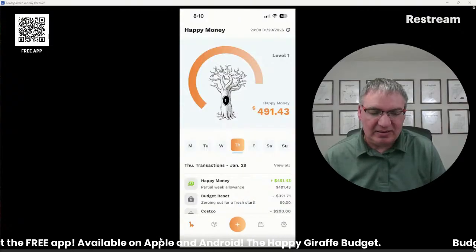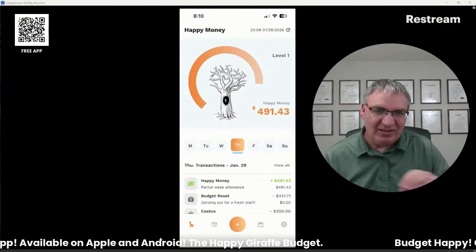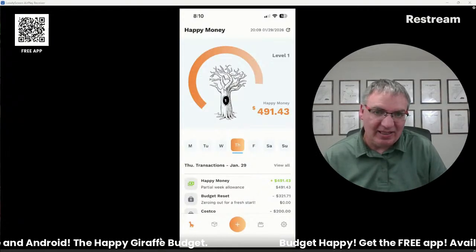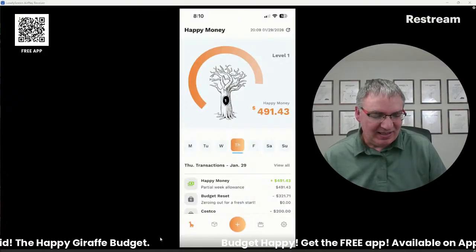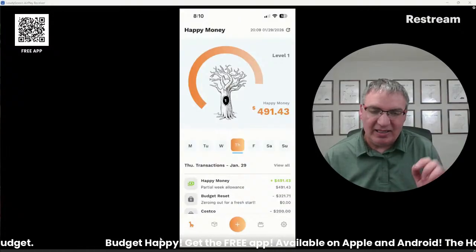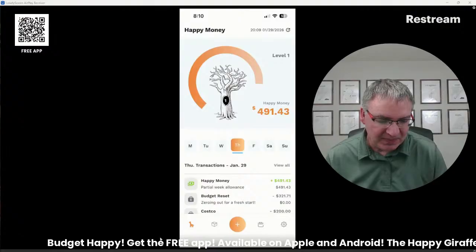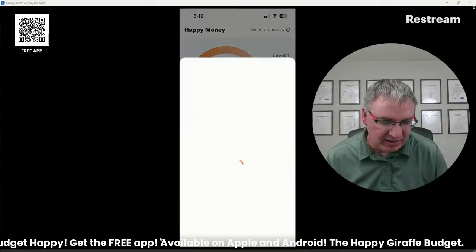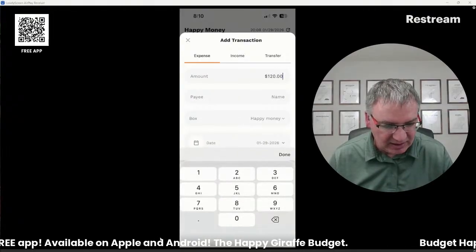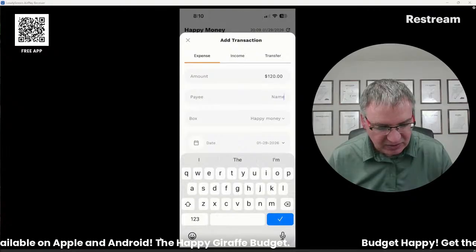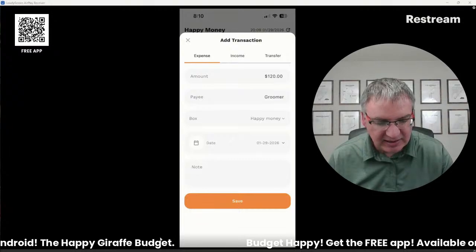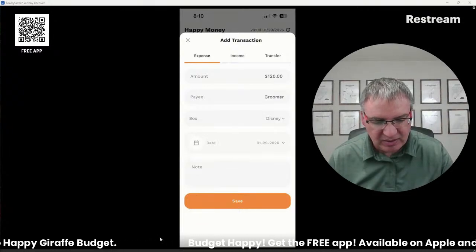So I have a separate box for dog, and I just put money into that box every 4 weeks, and I just schedule it out and say that's just going to happen whether I like it or not. And that way, when we do get the haircut for the dog, I take it out of that box instead of out of my happy money. So, like in that case, you could say whatever it is, $120 for a haircut to the groomer. So in that case, instead of happy money, you would take it out of the other box.